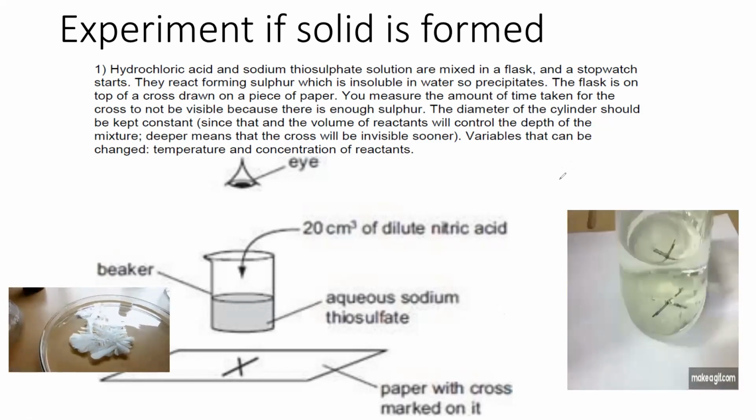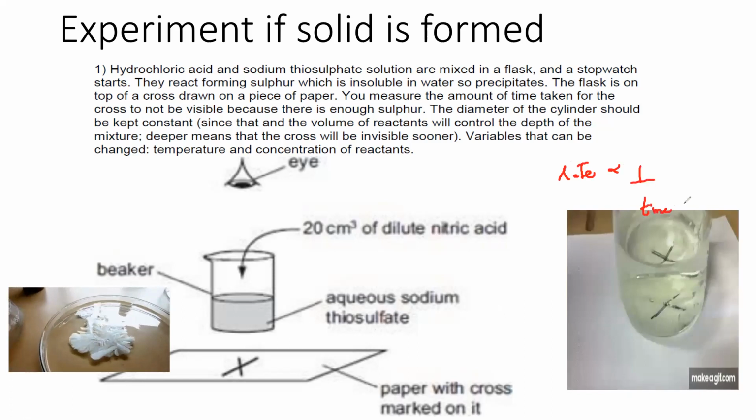So how can we work out the rate of the reaction? If the cross disappears in a short time, it means the reaction is faster. But if the cross takes more time, then the reaction is slower. Is it clear, this concept of how to work out the speed or the rate of the reaction?